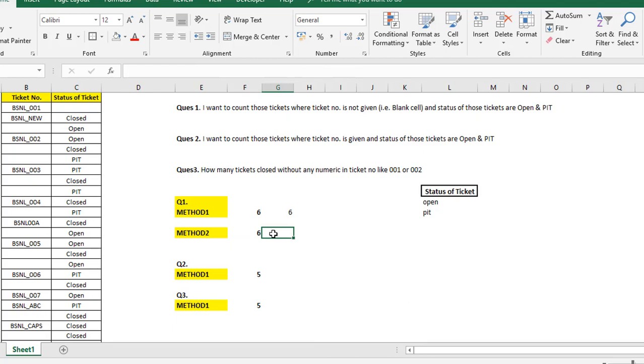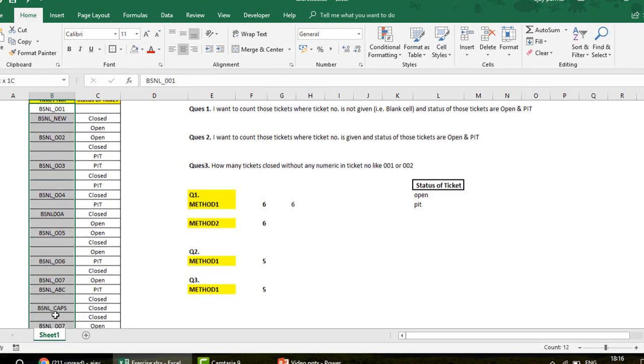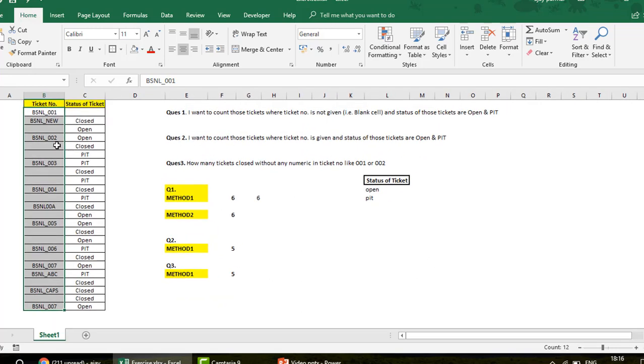Now what I'm doing here is, because I want to use an array, and arrays have the capability of using a number of cells in a single cell, I'm going to select this entire range here. Let me zoom out a little bit. Now I select this entire range. In this range, I simply say that wherever you have a blank, I want to see that. So you go here and say this is your range.